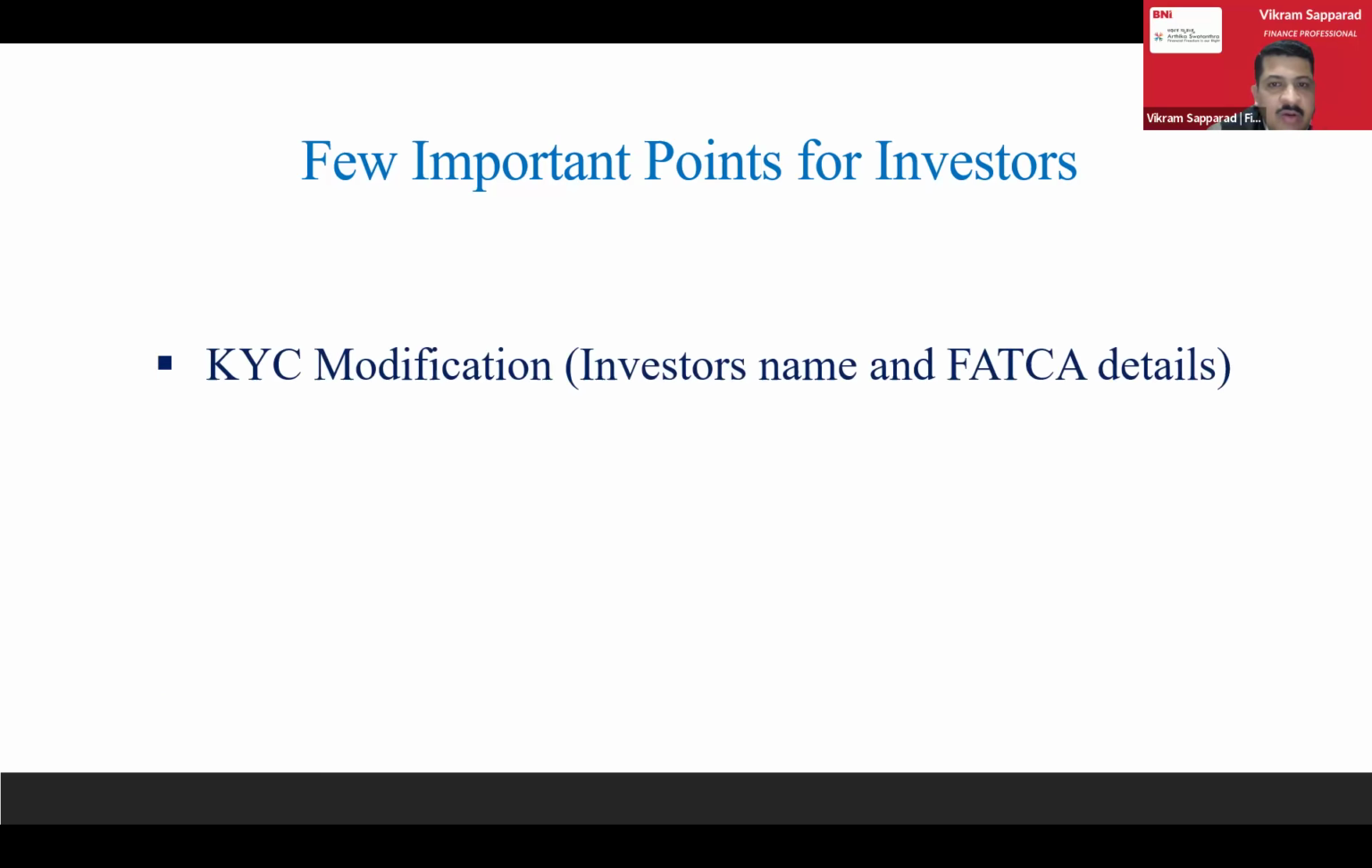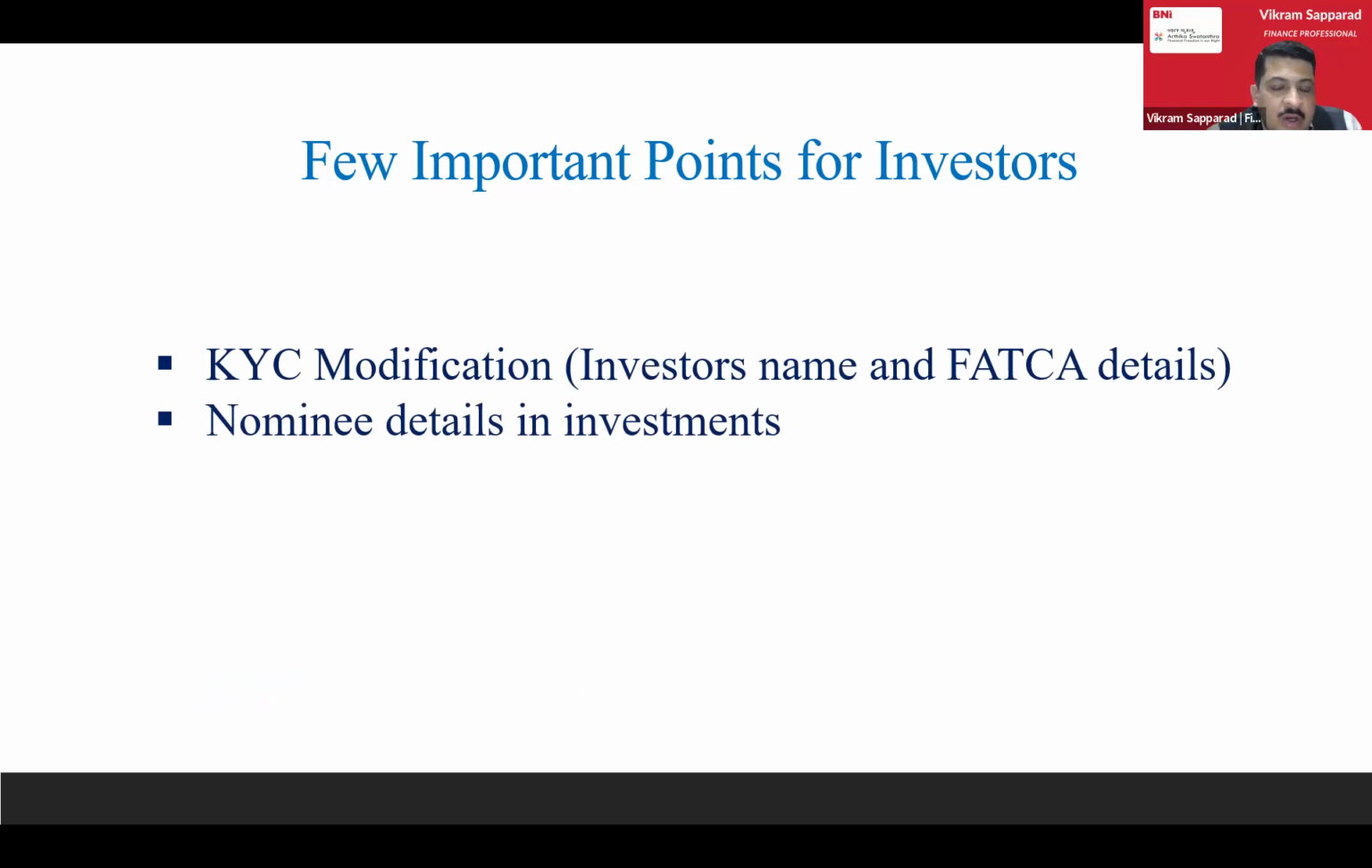One is we have been doing KYC modifications. The objective of KYC modification is to ensure that your name is uniform in all three places: in your PAN, in your IT website, as well as in your bank details. So the name has to be uniform. That's why for most of the clients, we are doing KYC modification, and FATCA details are also compulsory from 1st of August. FATCA is nothing but Foreign Account Tax Compliance Act.